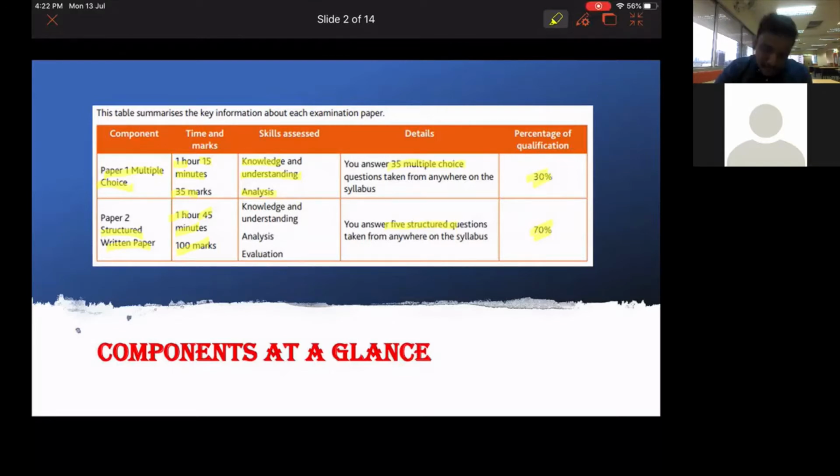In paper 2, we have the same knowledge and understanding and analysis that we test in paper 1. And in paper 2, there's an additional thing, evaluation. Evaluation is more about giving your opinion, like suggesting ways to avoid provision for doubtful debt. All this suggestion is extra. So these are the glances of paper 1 and paper 2.